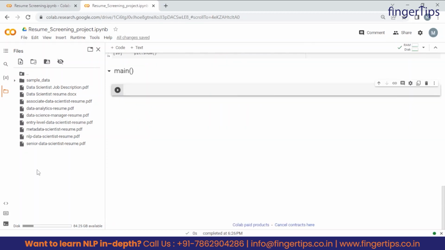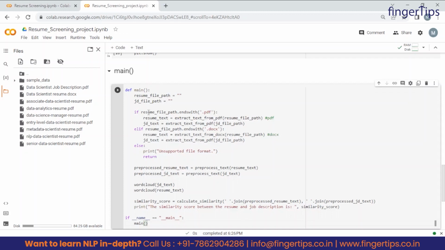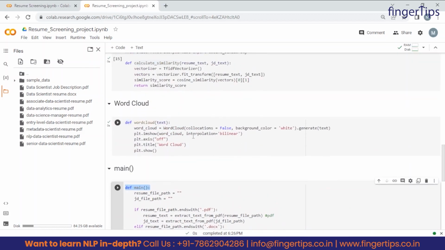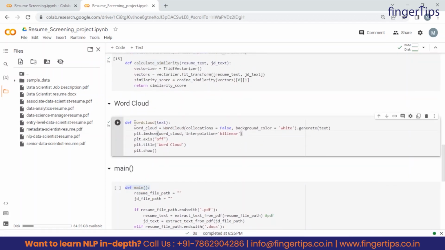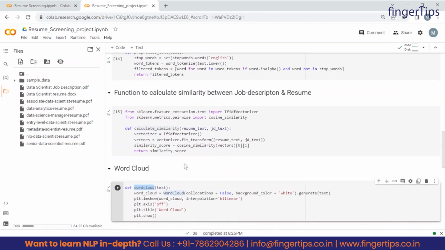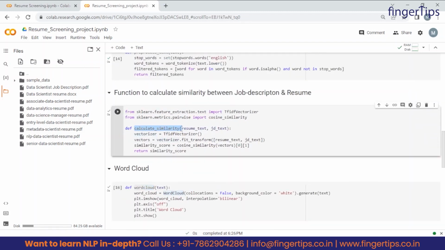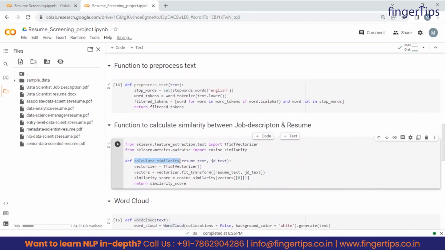So guys, finally we will call all these functions and compare the resume and the job description, right? So we are making a main function here, and remember guys, inside this main function only we will be calling all the functions we have created till now, like this word cloud function for creating a word cloud. This is the calculate similarity function which calculates the similarity between the job description and resume.